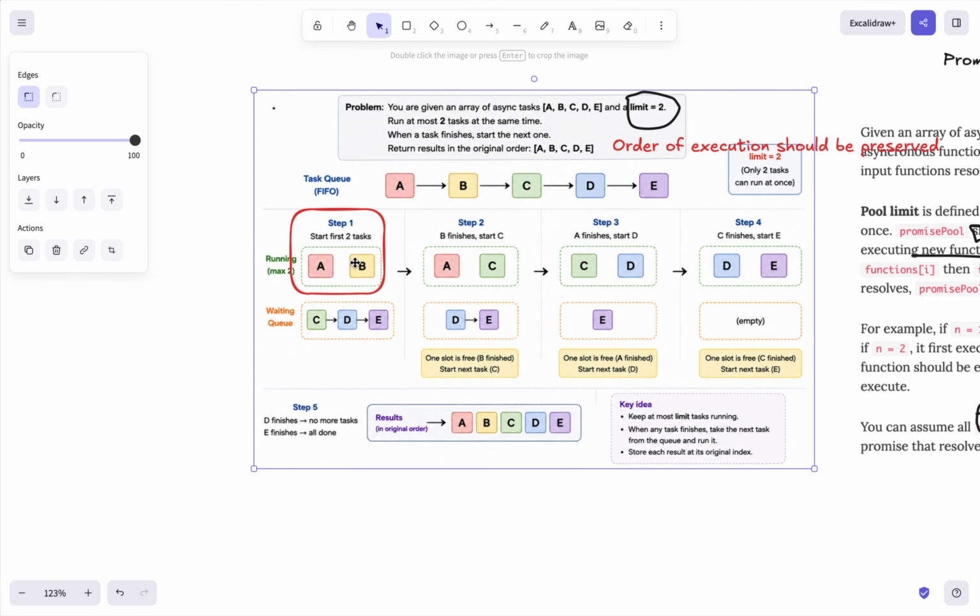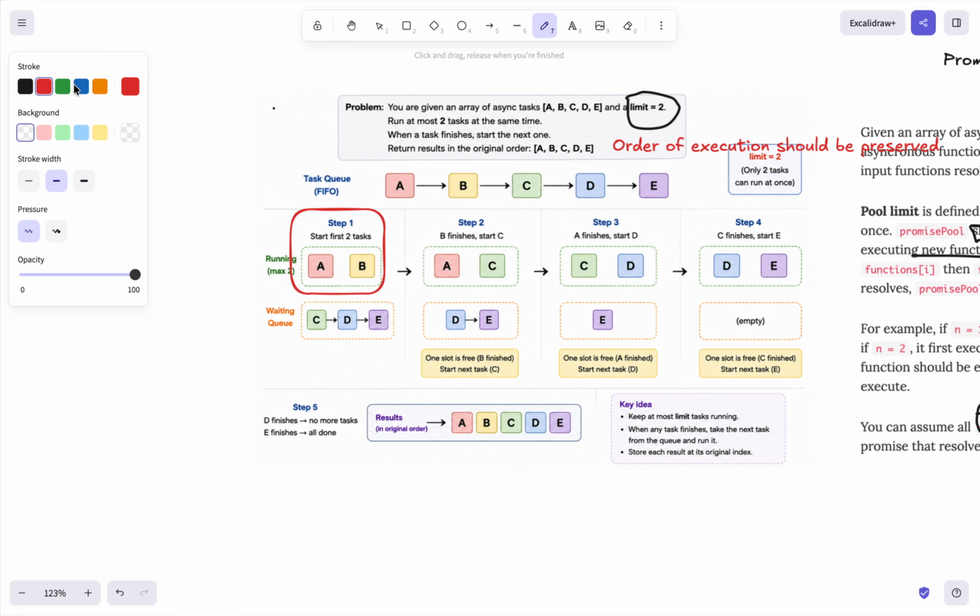In step 2, B finishes, and the next task which starts is C, which is currently in the waiting queue, so C goes here.